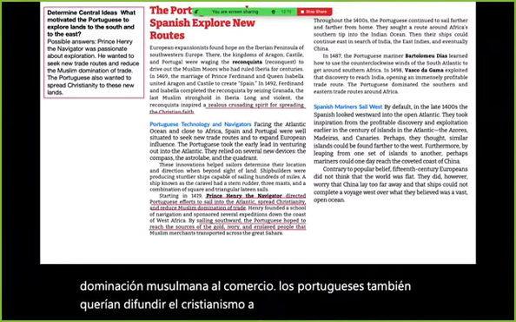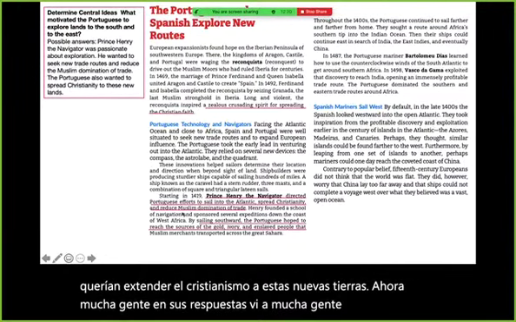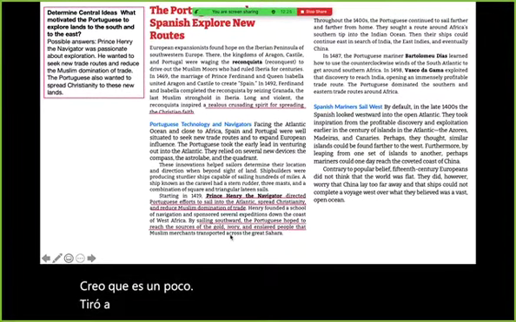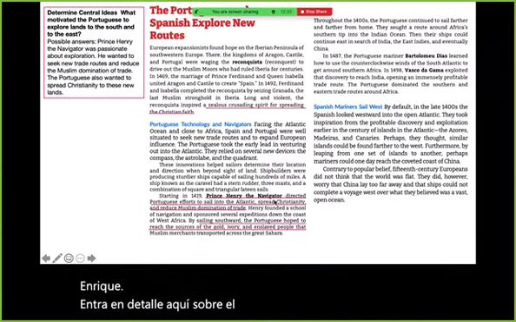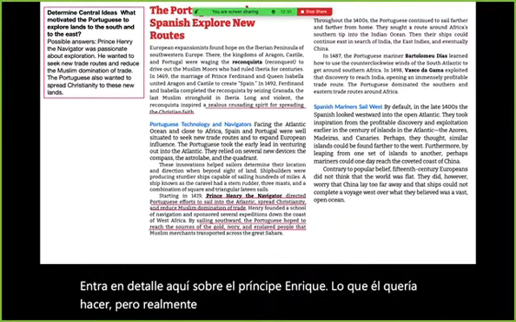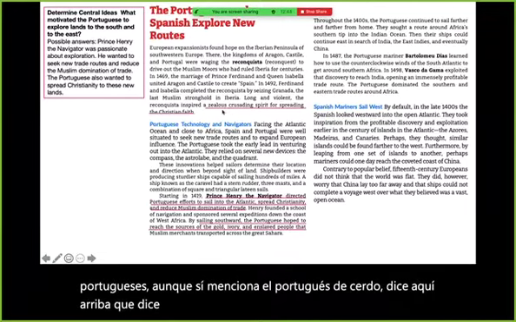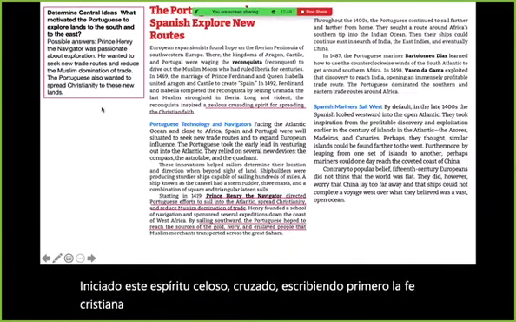Now, in their responses, I saw a lot of people just focusing right here. I think it threw some people off because the motivations of Prince Henry, it goes into detail here about Prince Henry, what he wanted to do, but you don't really see a ton about the Portuguese, although it does mention the Portuguese. Right up here, it says that the Reconquista initiated this zealous crusading spirit for spreading Christian faith, which is where that part comes from in my response.